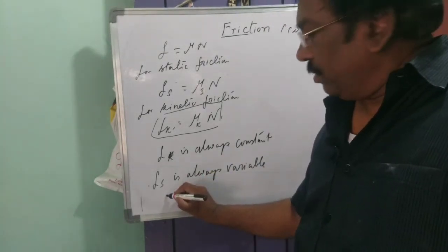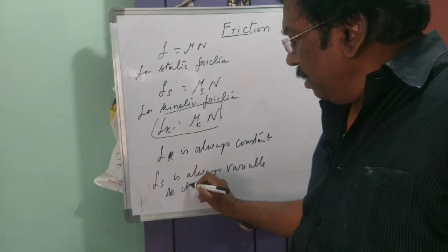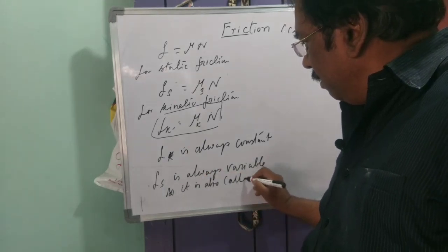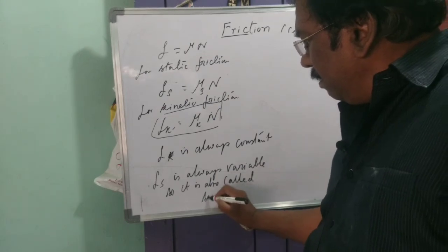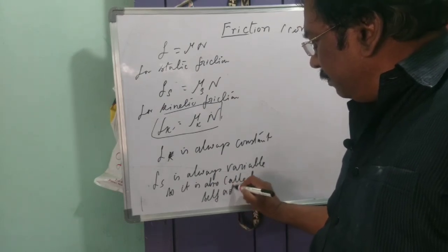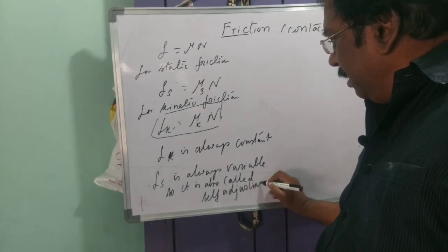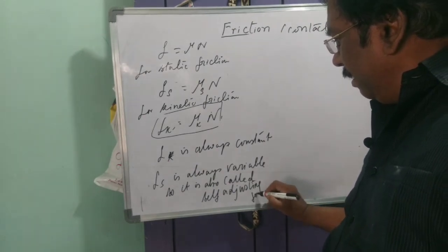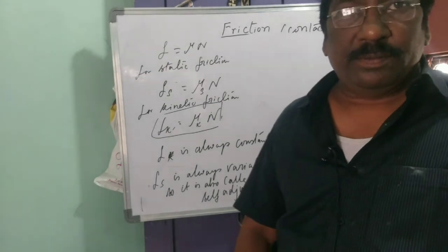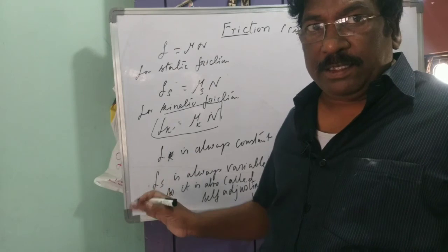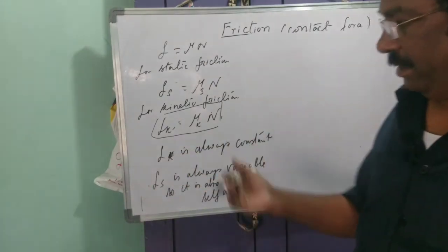So it is also called a self-adjusting force. Why it is a self-adjusting force, we will see in the problems later.